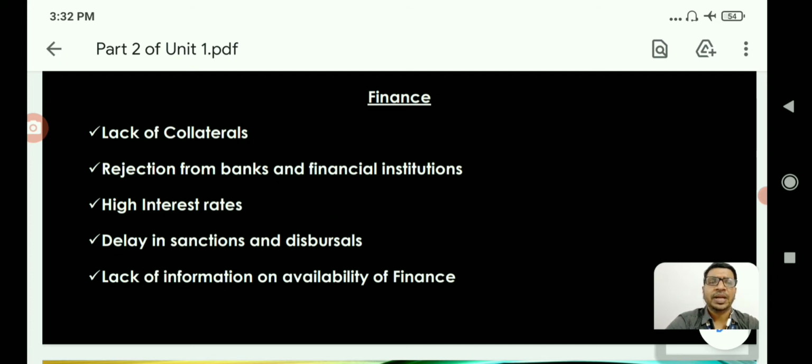Lack of information on availability of finance. Most of the entrepreneurs do not know the right channel to get finance for their business. This is again another hurdle for them.